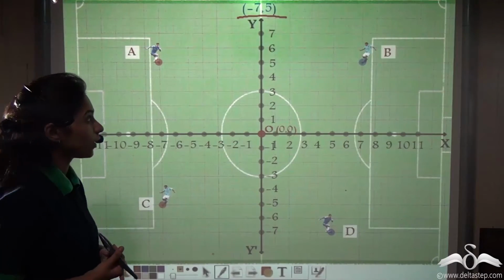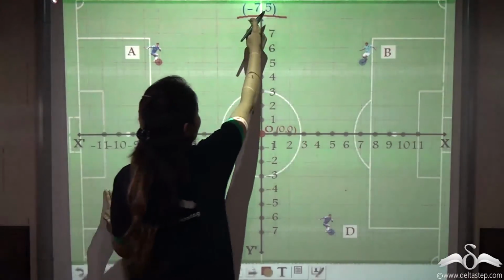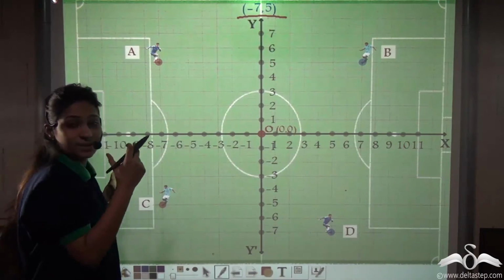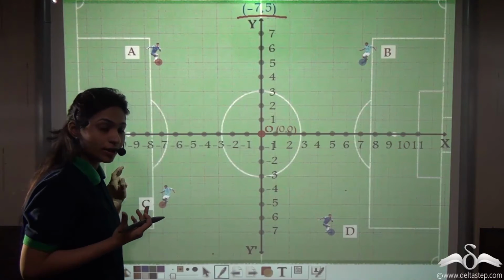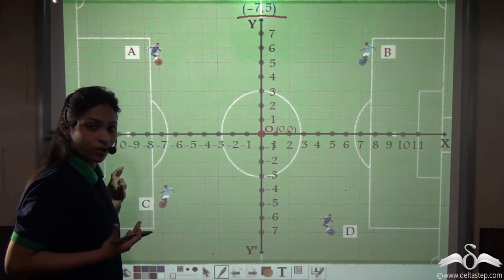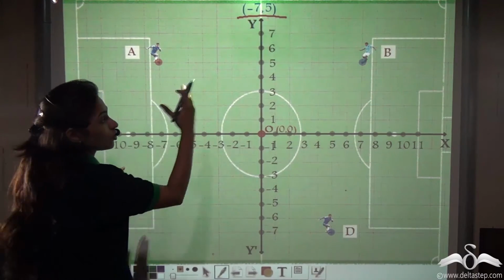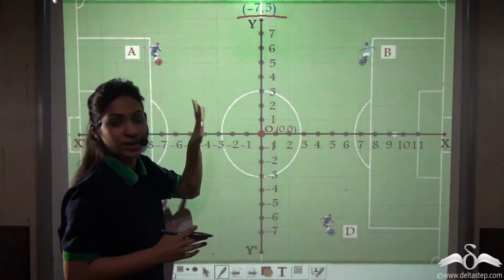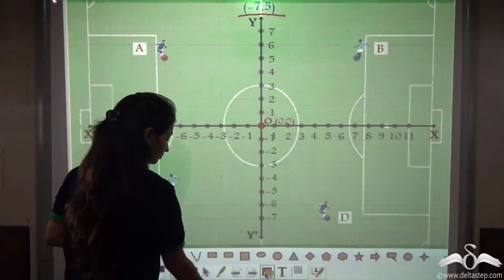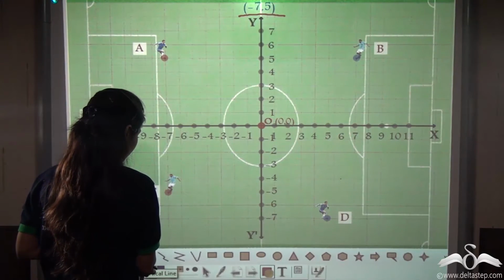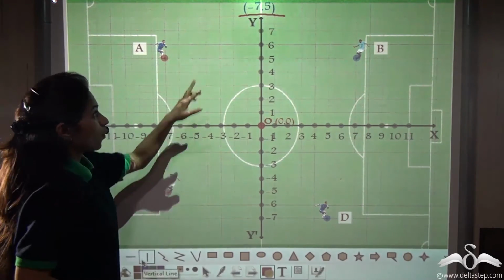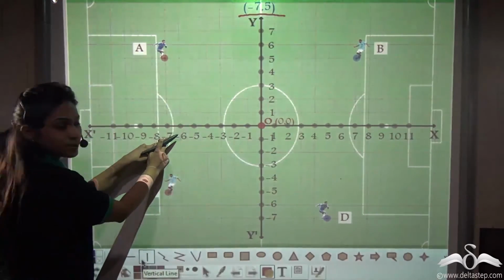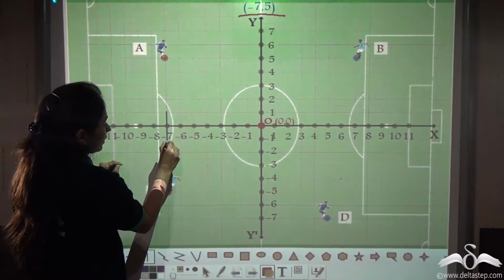Let us help the coach together. You can see that -7, 5 is the coordinate he has given to us. So -7 represents what? X coordinate, and 5 represents Y coordinate. So let us see which of them falls on that. Let us first see where -7 lies. Let us draw a line. We mean -7 on the x-axis. So where is -7? It is here. So let us draw a line here.